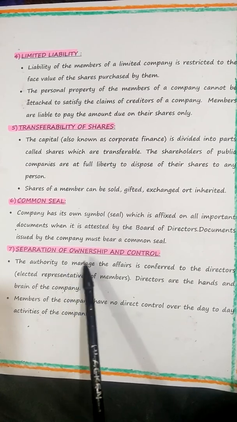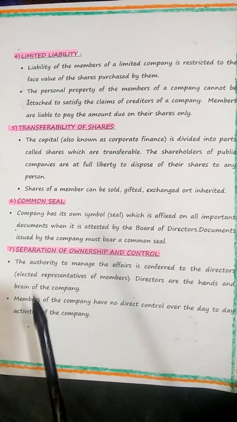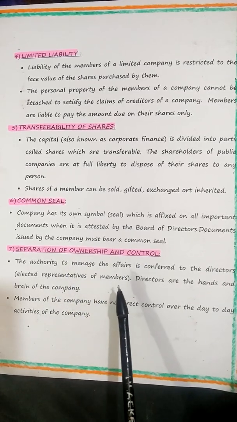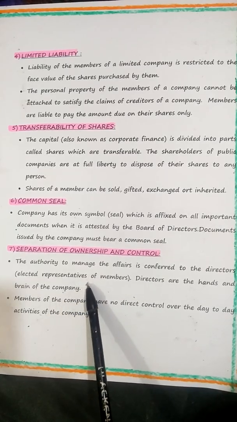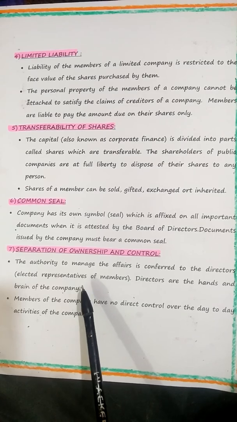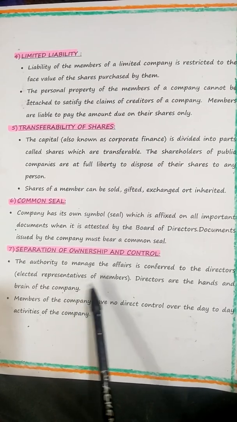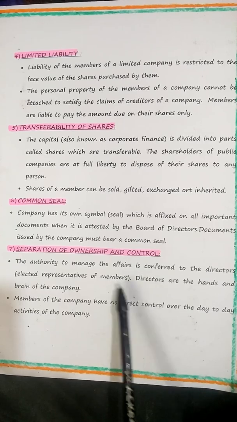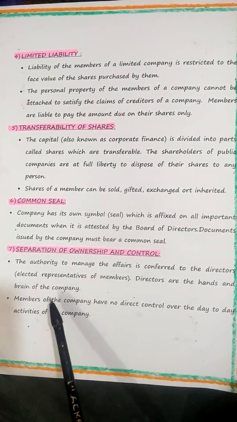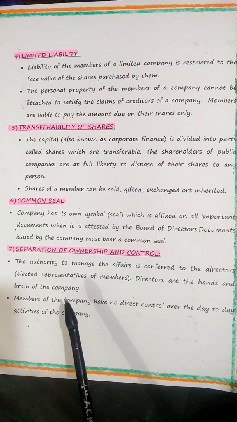So the next one is separation of ownership and control. The authority to manage the affairs is conferred on the directors. I told you who runs the business. It is the board of directors. They are managerial people, representatives of the members. Who are the members here? You must understand this, children. Directors are the hands and the brain of the company.